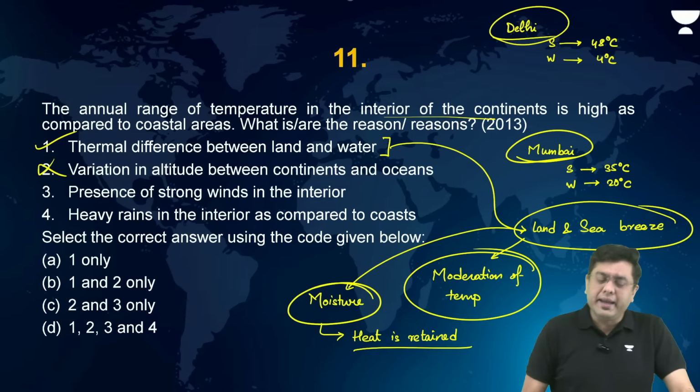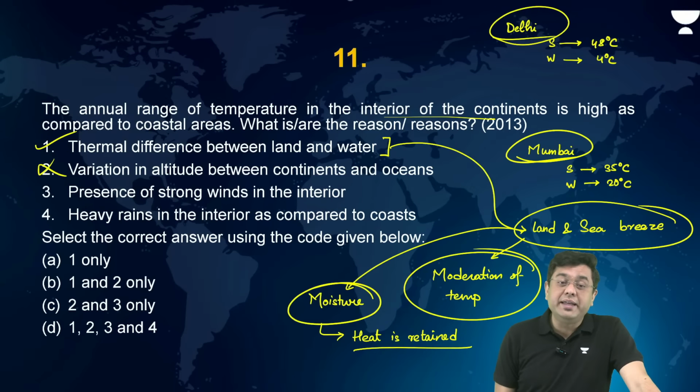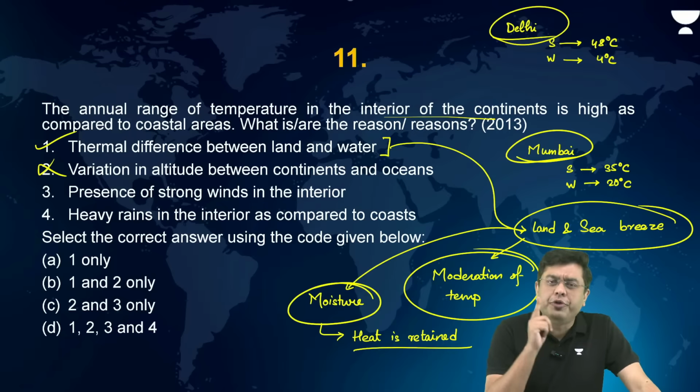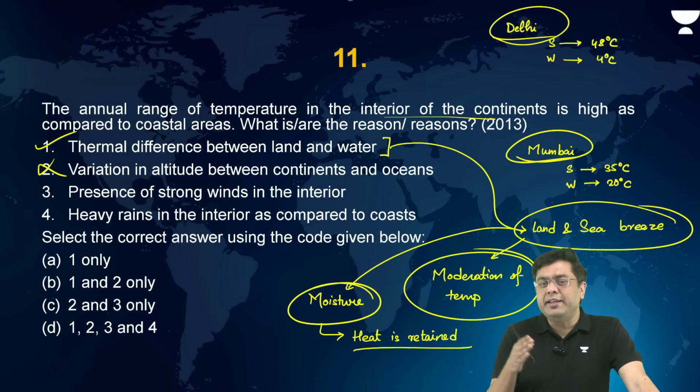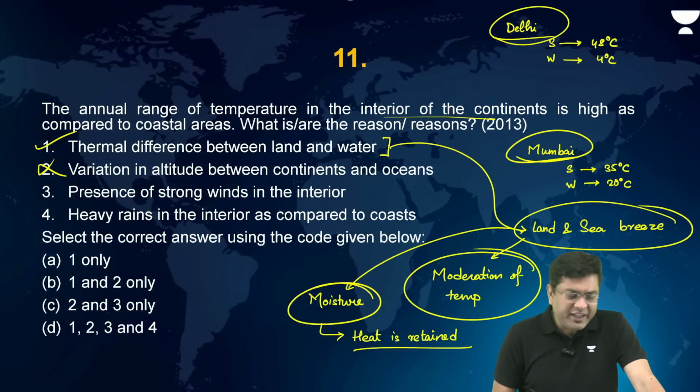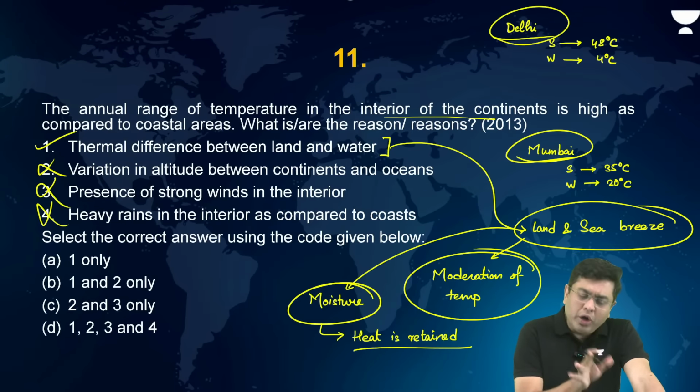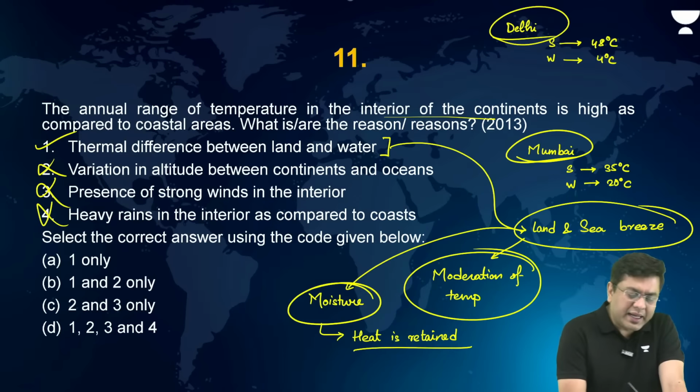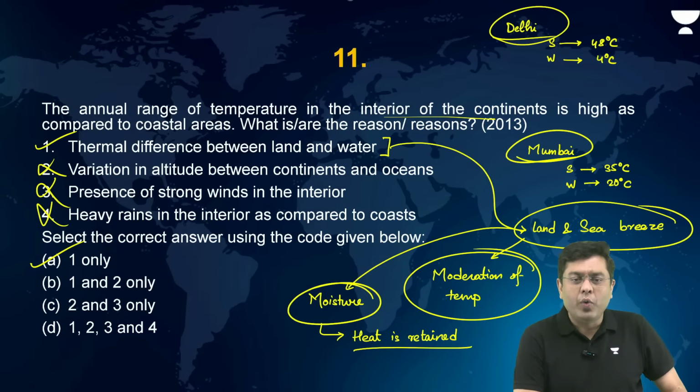So this is incorrect. Presence of strong winds in the interior. Winds are much stronger in the coastal areas as compared to the interior. Why? Because of the low frictional force that the winds experience in the coastal areas as they move across the water bodies. Whereas in the interior, you have a lot of friction, due to which the winds are weaker. So again, not correct. Heavy rains in the interior as compared to the coast. This is again incorrect. Rainfall is always greater in the coastal areas. So here the correct answer is going to be A, that is 1 only.